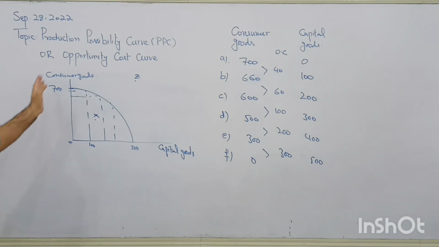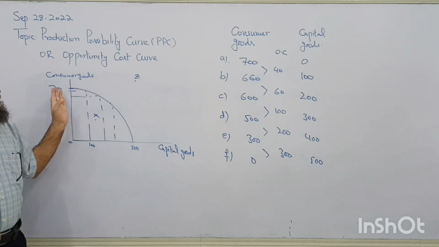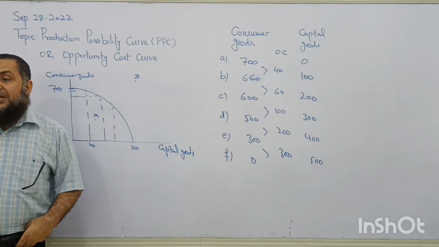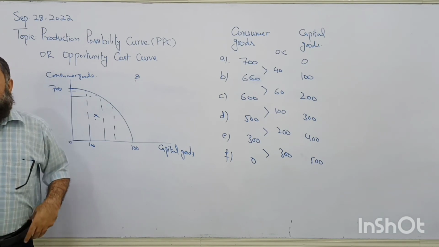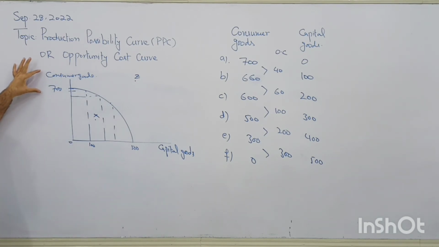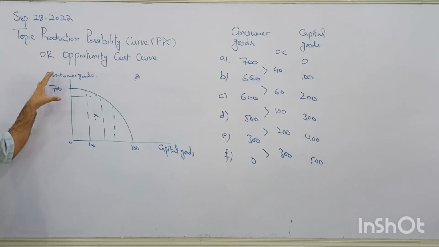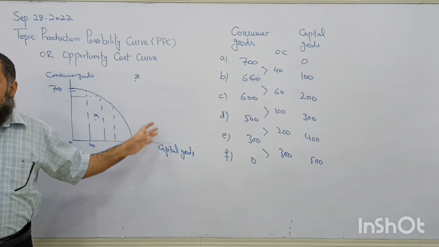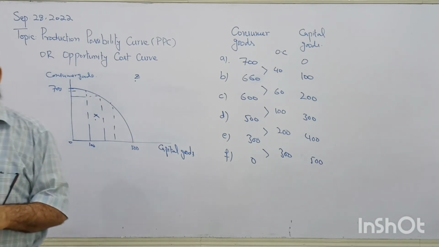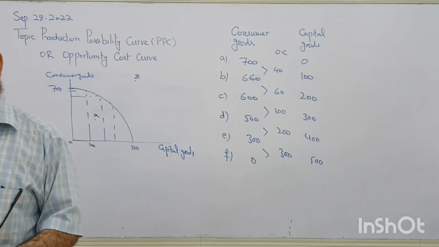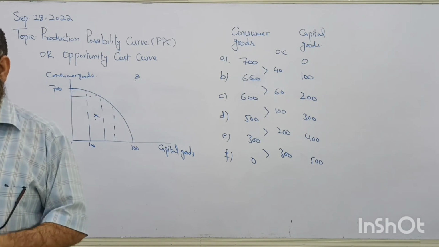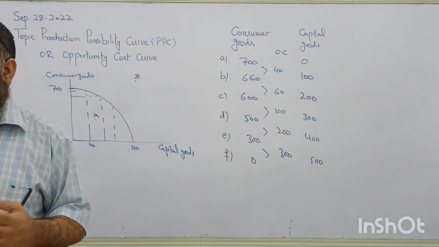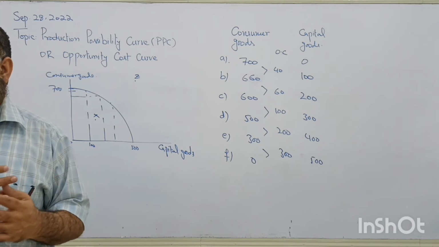Now why is its opportunity cost increasing as we move from left to right? What is the reason behind it? The reason is the resources which were good in the production, they were having more productivity in the production of consumer goods. When they are transformed to produce the capital goods, their additional output is decreasing, or productivity of actual production does not remain same in the production of both types of goods.